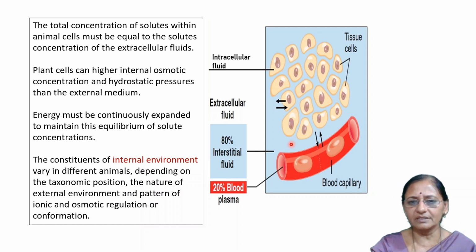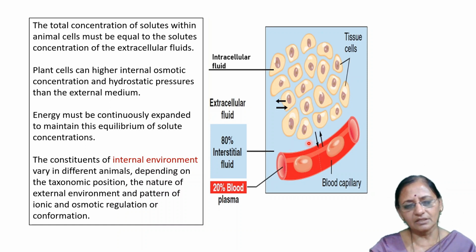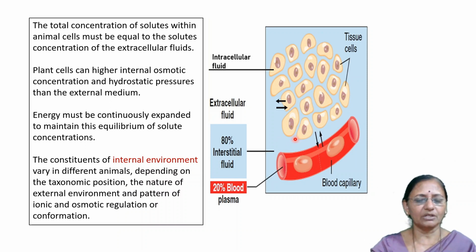In Paramecium it is different, in fish it is different, in amphibians such as the frog it is different. That is, it depends upon their ionic and osmotic regulation according to the external environment, or in the case of a cell, upon its extracellular environment.